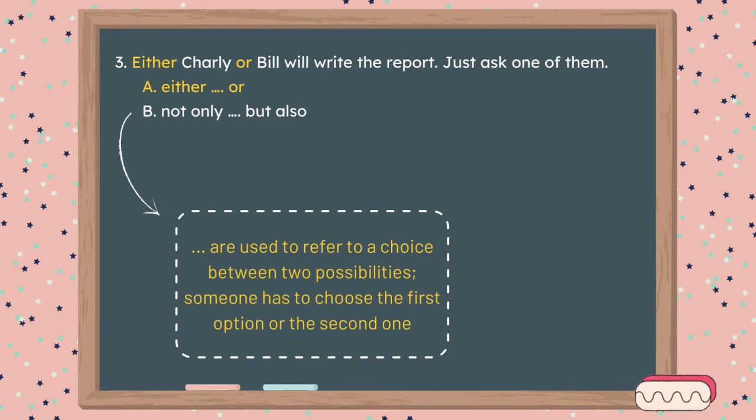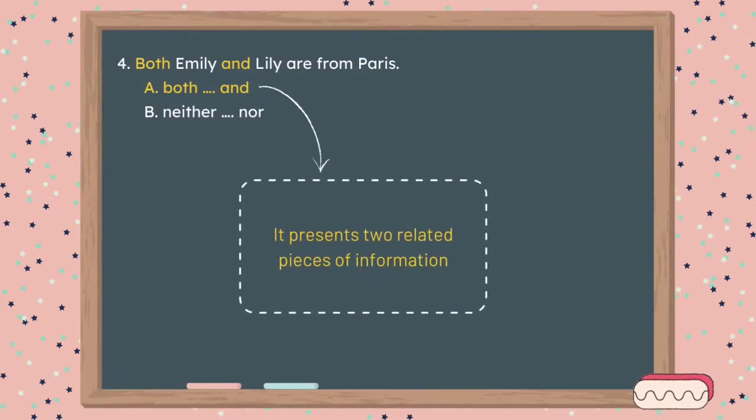Just ask one of them. Either Charlie or Bill will write the report. Just ask one of them. So, there are two options here, Charlie or Bill, and someone can choose one of them, not all of them. Next, what are the correlative conjunctions for the last sentence?